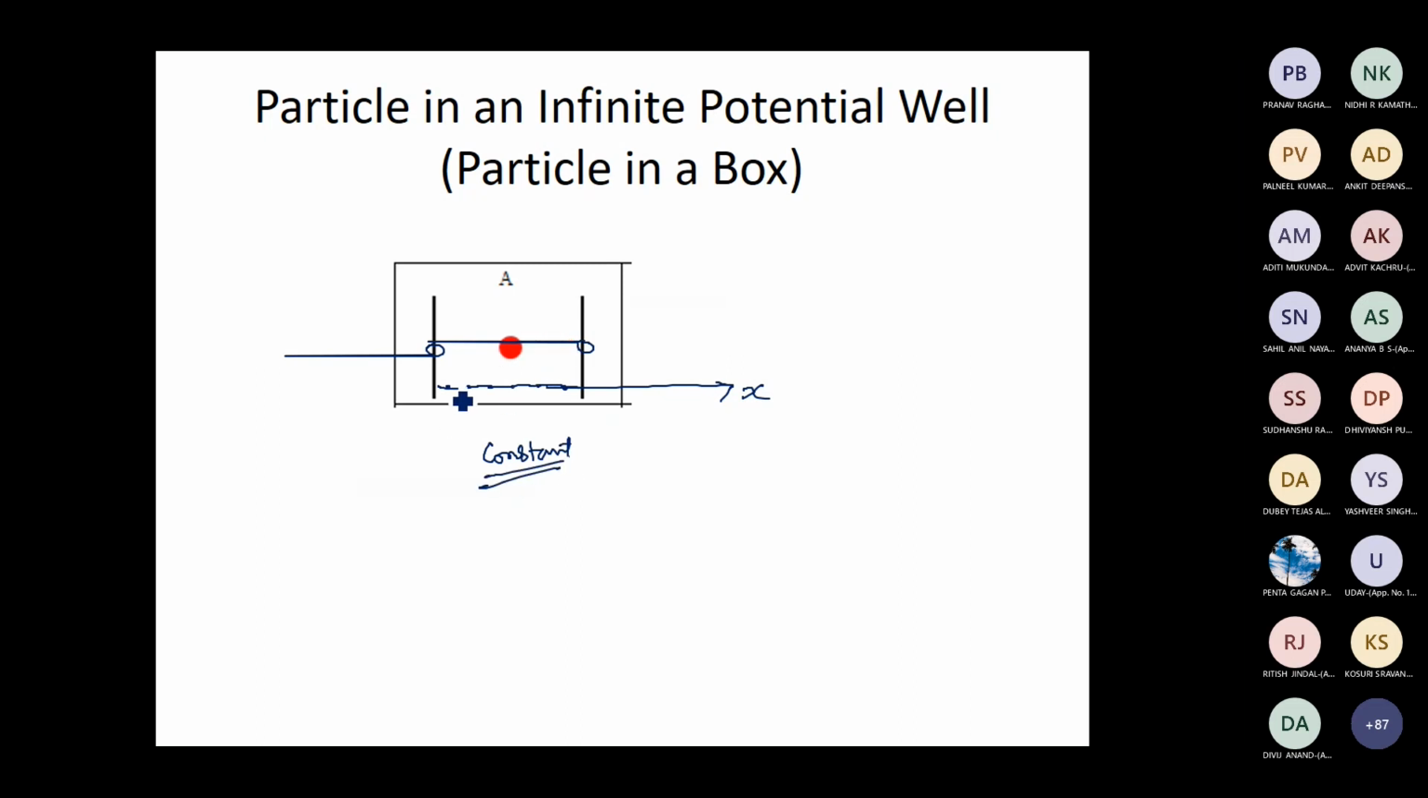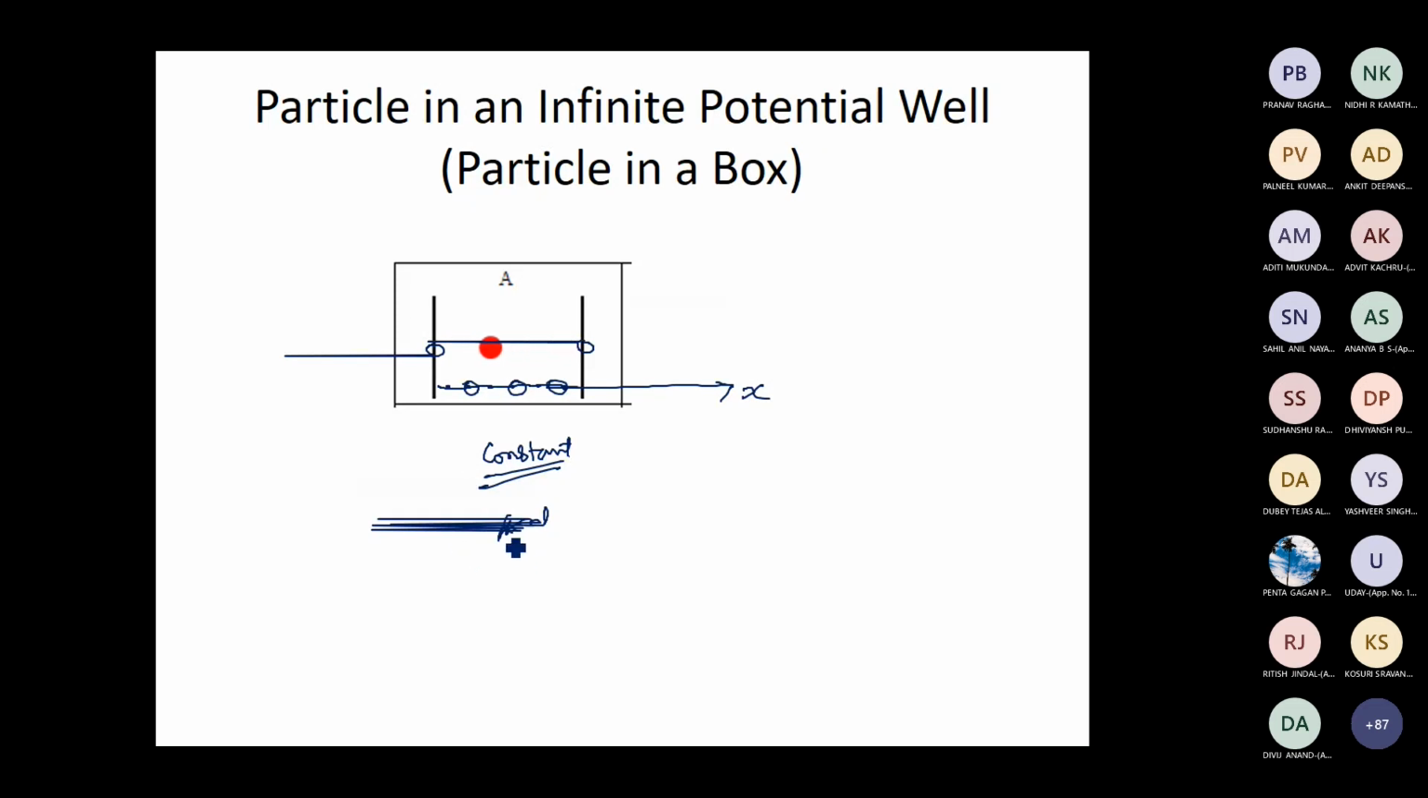Is it clear? The probability of finding the particle here, the probability of finding the particle here, the probability of finding the particle here. Whatever point you take inside the box, the probability is constant. Is it clear? Yes, sir. Okay. What about the energy of this particle, whether it is continuous?